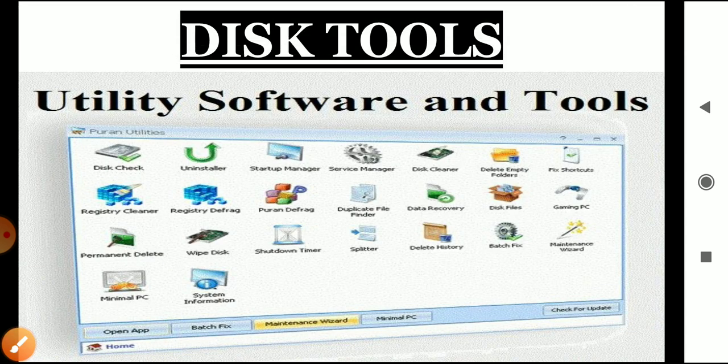Now, these are the software of disk tools. What is a disk tool, children? Disk tools have a large number of software that help us in the management of different types of disks, hard disks, and files.